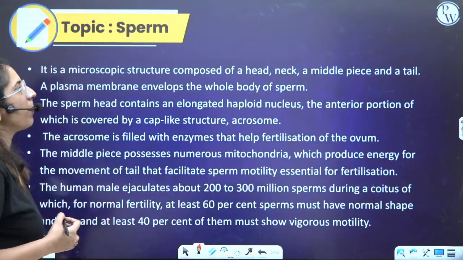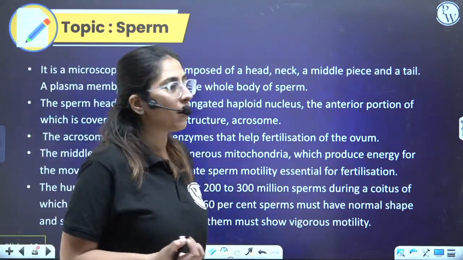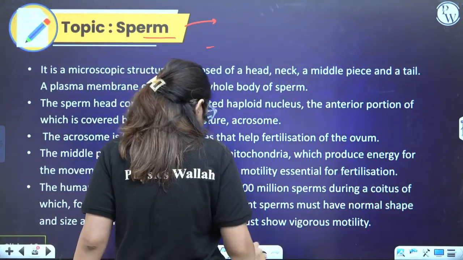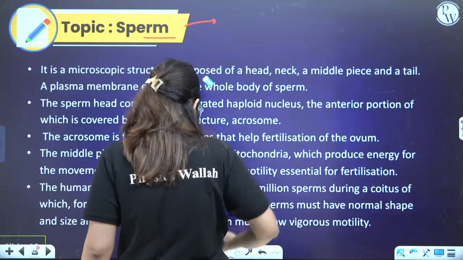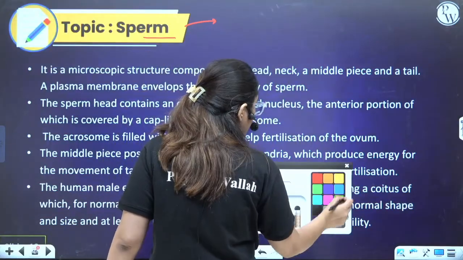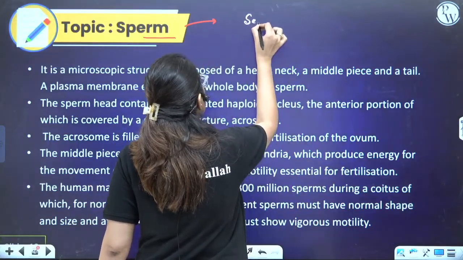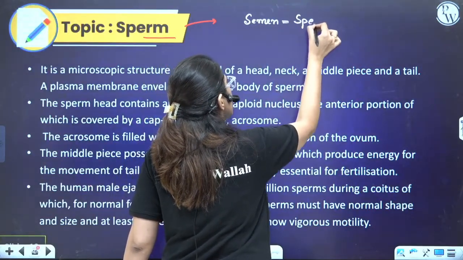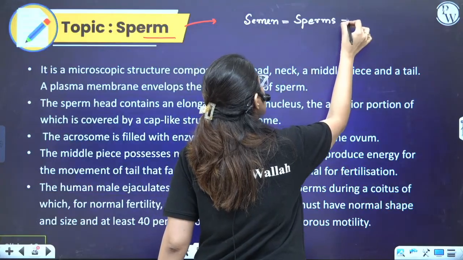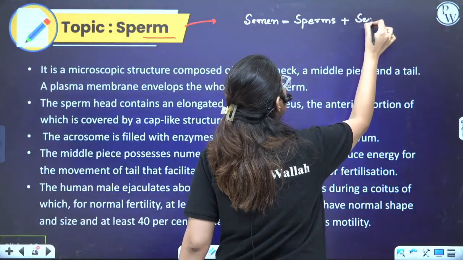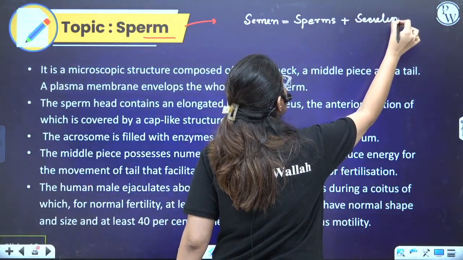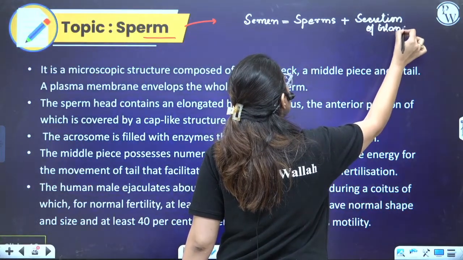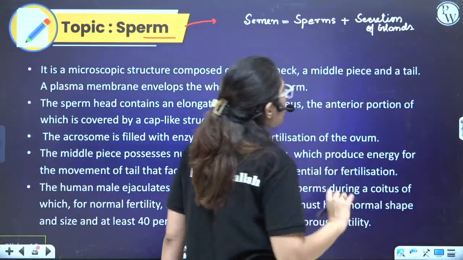Moving on to the next topic, what does it secrete? It secretes sperm. So you all know the secretion, whatever comes out, is termed as semen. So semen has two different things: the sperms that are present, plus the secretion of glands. Gland secretions are there. Clear? So that is termed as semen.